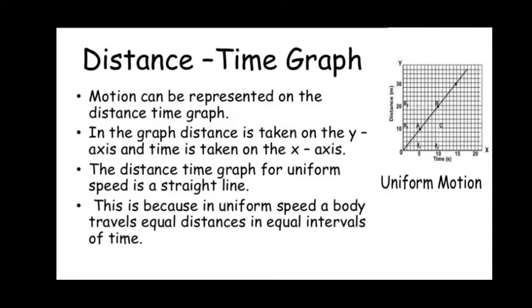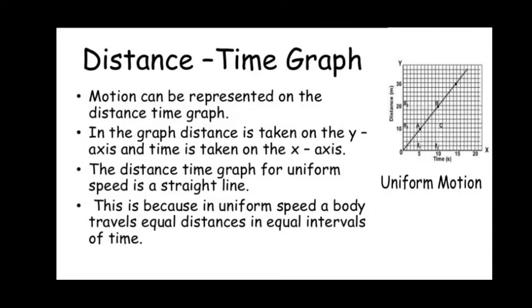If it is a straight line, then it is a uniform or constant speed. If it is irregular, then it is a non-uniform speed. So the motion we have studied theoretically so far, that is speed, velocity and acceleration, we can plot on a graph sheet.